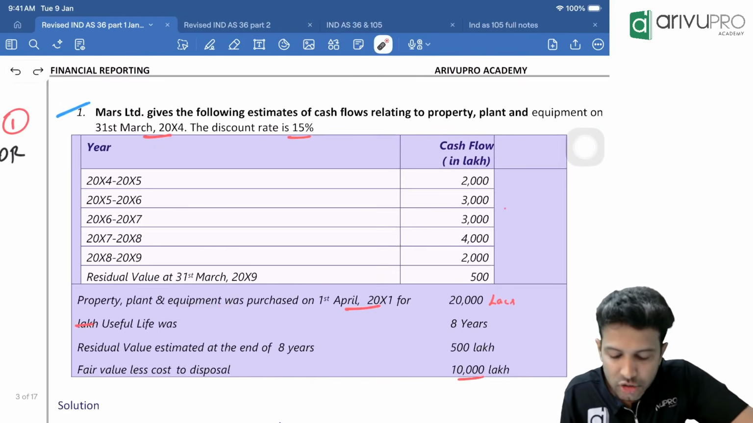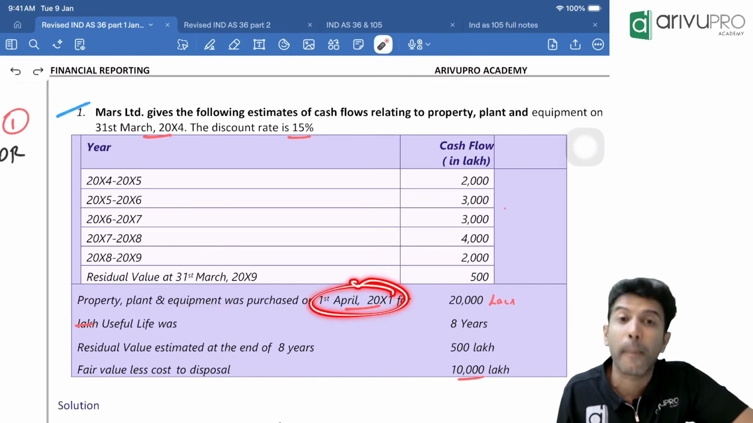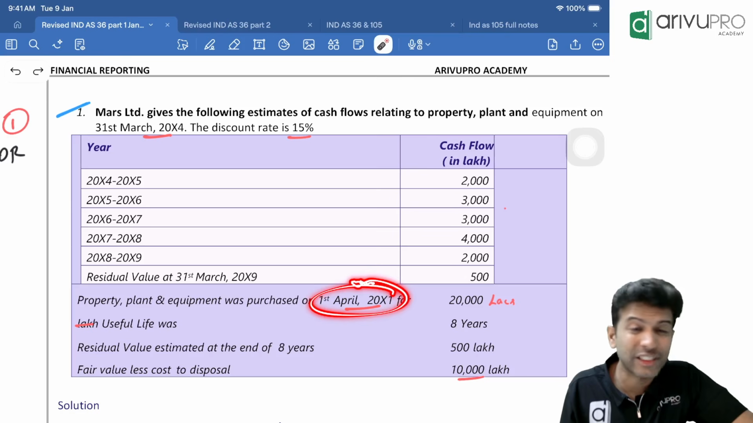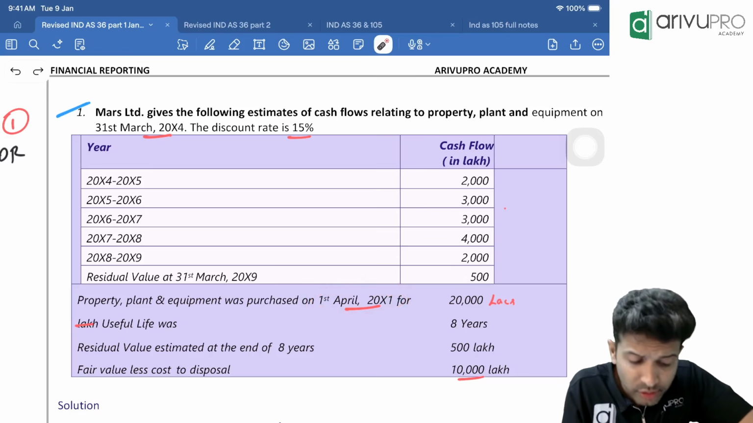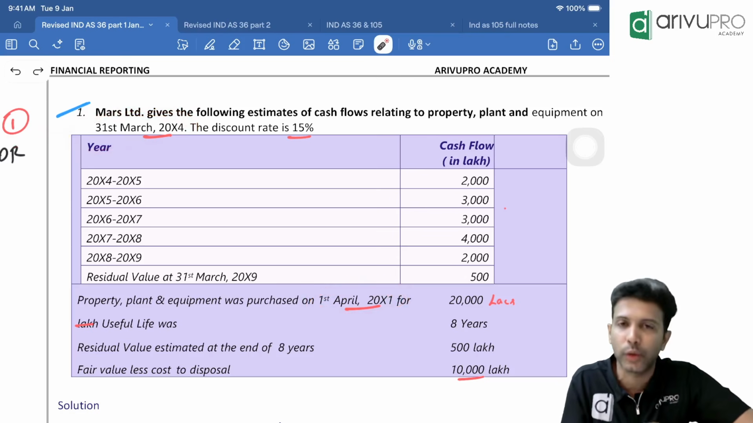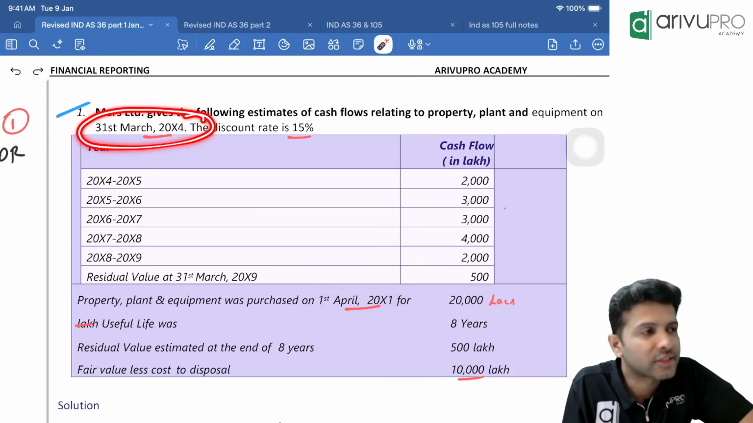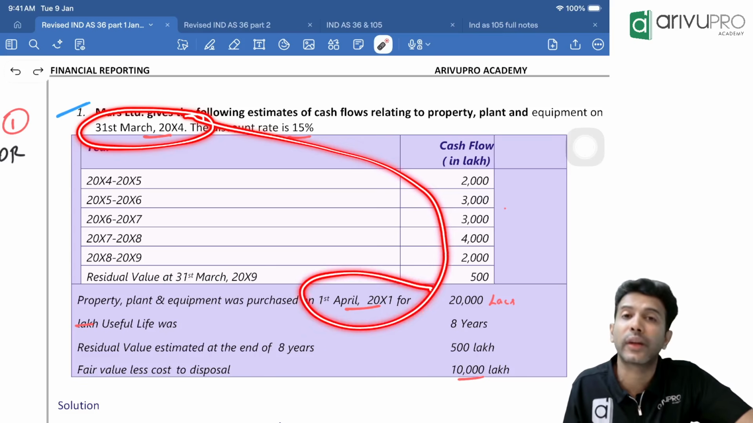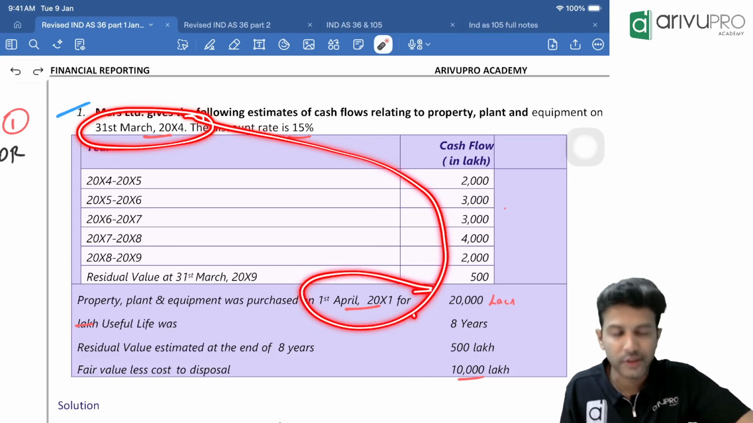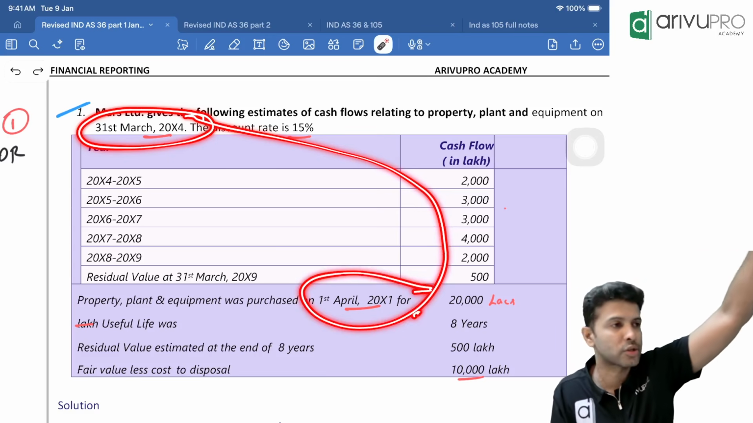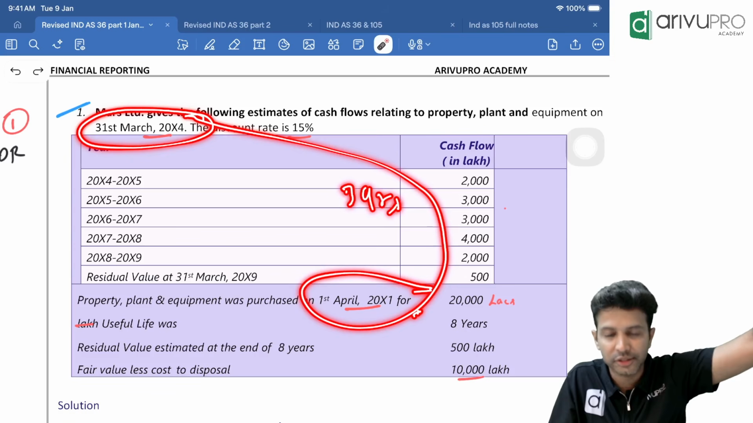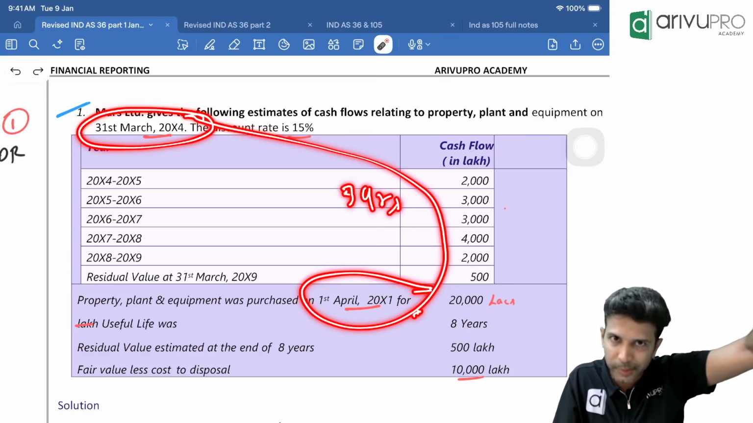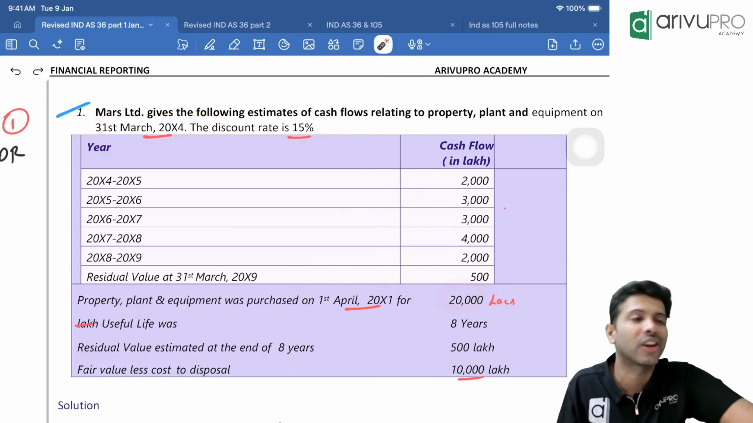PP was purchased on 1st April 20X1. Currently, we are on 31st March 20X4. But PP you purchased on 1st April 20X1. So how many years? From 1st April 20X1 to 31st March 20X4, that's 3 years: X2, X3, X4. Correct? So this is your original cost. They have given original cost is 20,000.